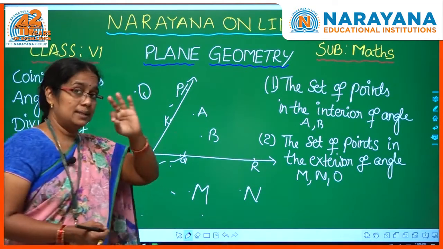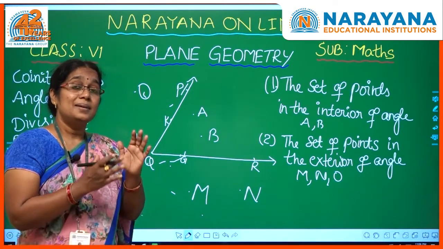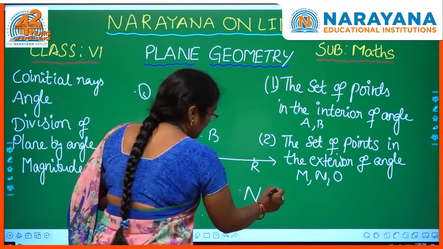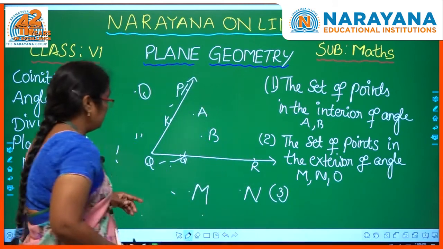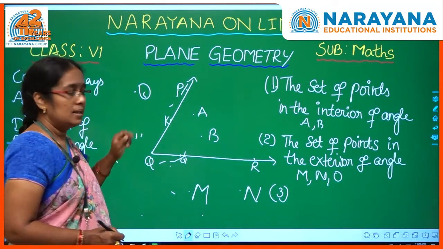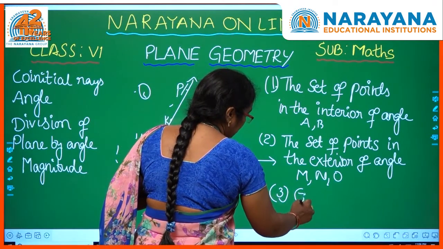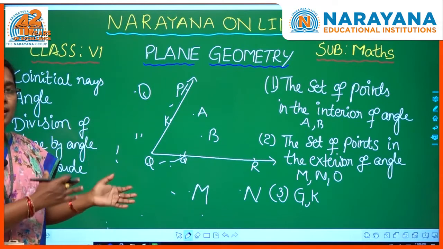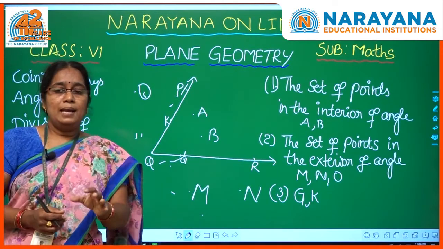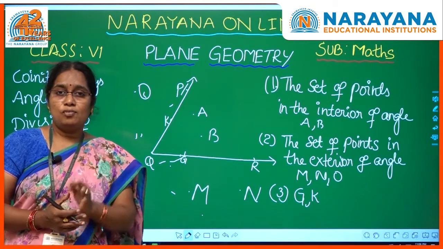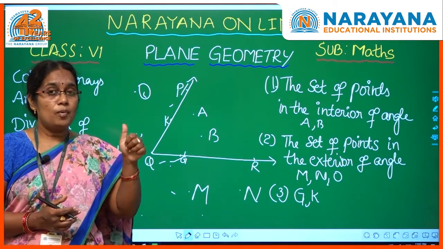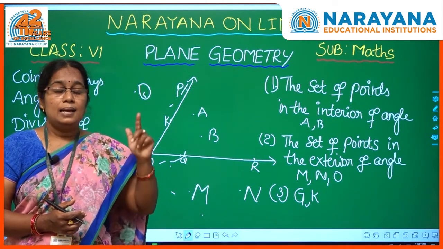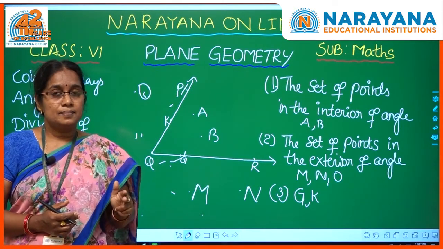And coming to the third set. Third set is the points which belong to the angle or which are on the rays. So what are the points which are on the rays here? You can see G is there, K. So G and K, these are the 2 points which belong to the angle. So an angle on the plane divides it into 3 sets of points, that is the set of points in the interior of the angle, the set of points in the exterior of the angle, and the set of points which are on the angle.